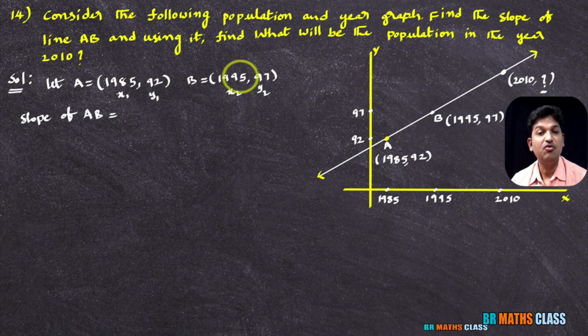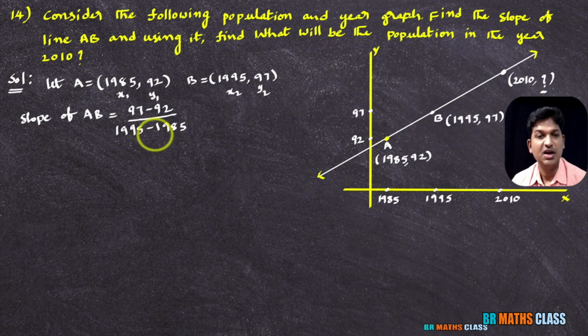Y2 minus Y1, that is 97 minus 92, divided by X2 minus X1, that is 1995 minus 1985. 97 minus 92 is 5, divided by 10. So 5 divided by 10 is 1 by 2. So I calculated the slope of line AB.